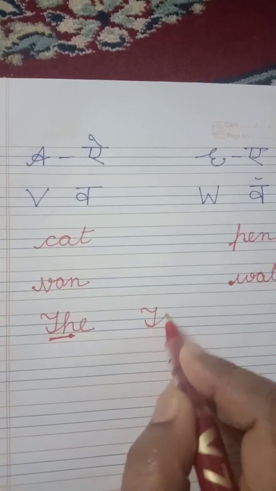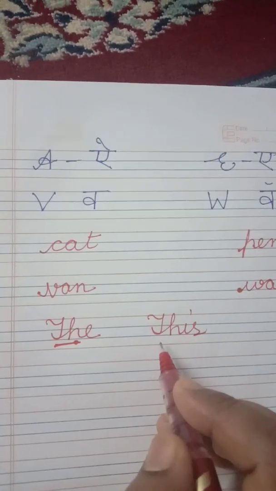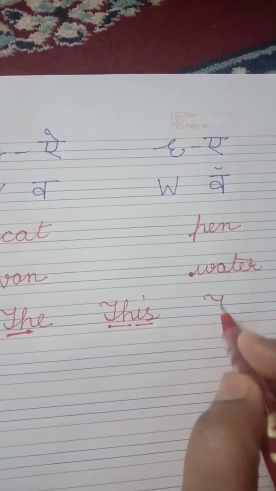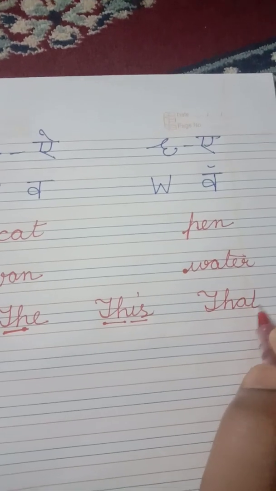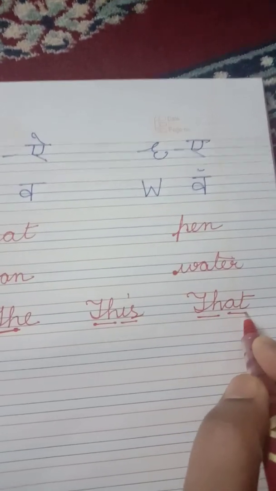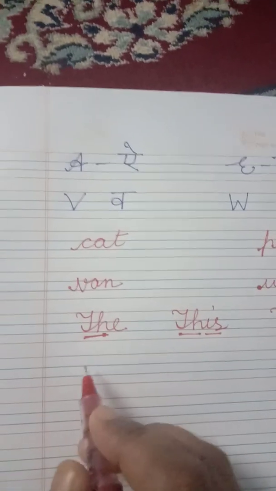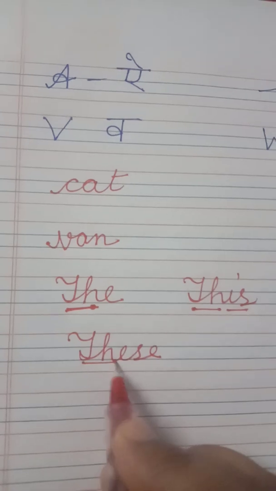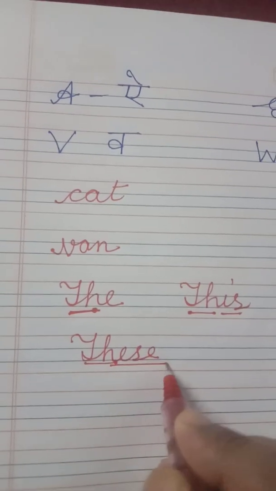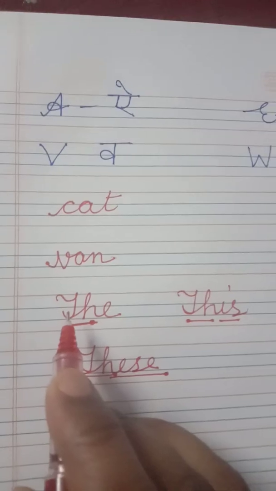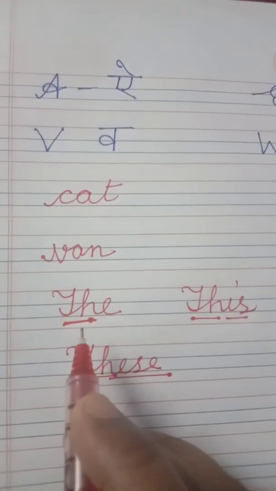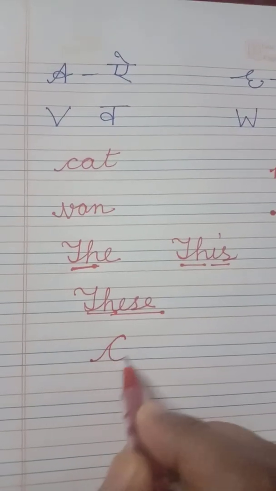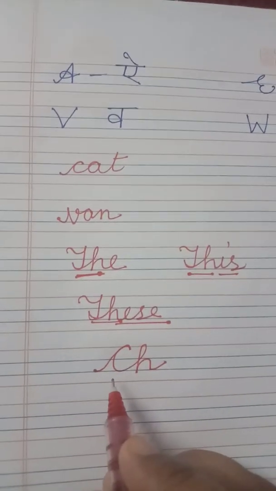Now here, THIS. So here the sound of TH is "th": this. THAT: th, at, that. THESE: th, these. So when H joins with T, the sound becomes, children, "th". Okay? Similarly, children, when H joins with C, here again the sound changes.